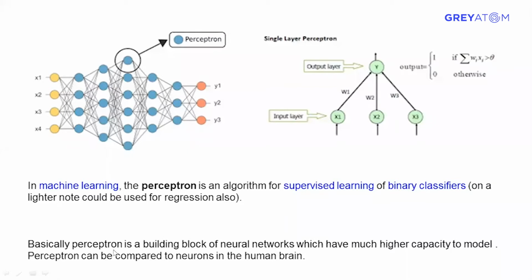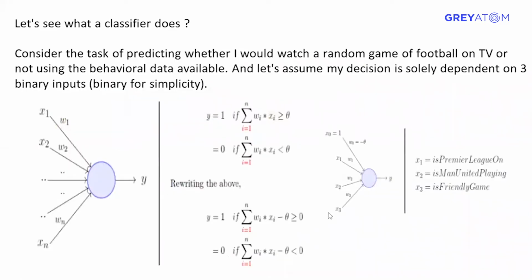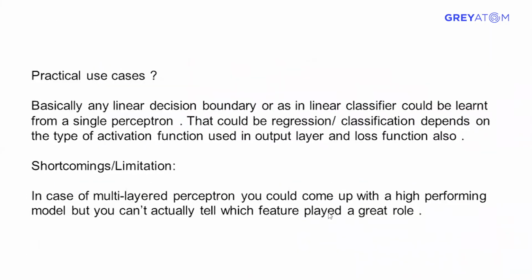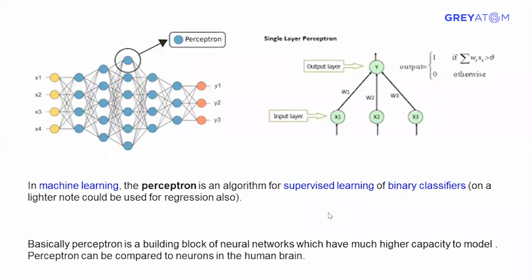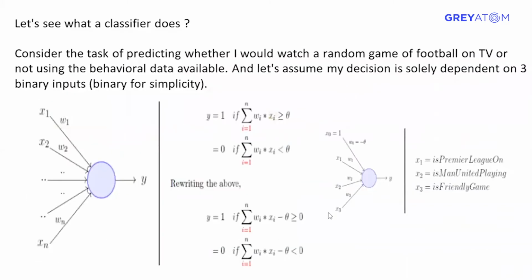So we have already seen that a perceptron is a basic building block of the neural network, and a neural network has higher capacity to learn as compared to this small perceptron. Any doubt so far? Okay, let's go ahead. This is not scrolling properly. So let's see what a classifier does.